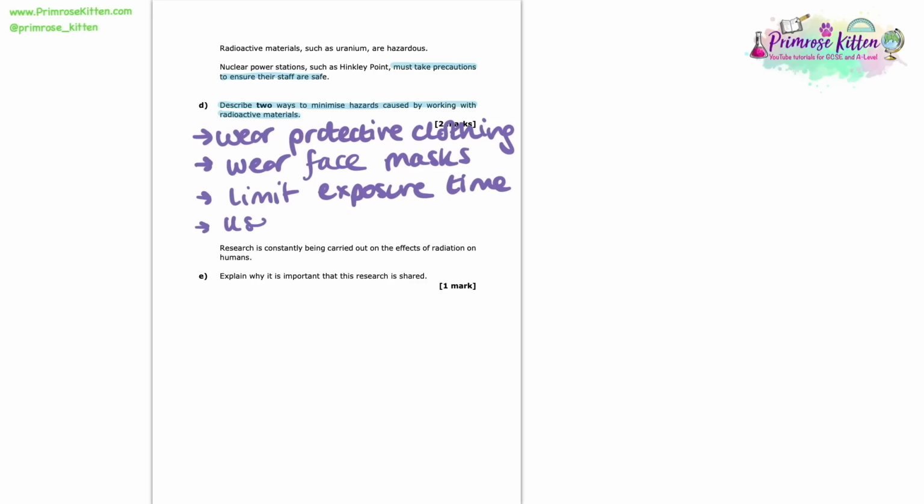We can also use tongs, for instance, to handle the radioactive materials. That again is going to prevent contact with our bare skin, a really important factor that we could even state as a point alone when we're trying to protect us from radioactive materials.